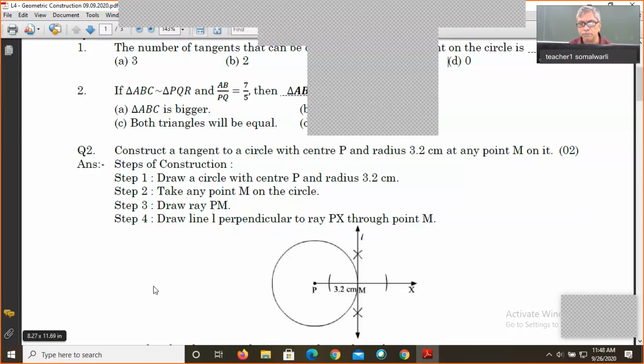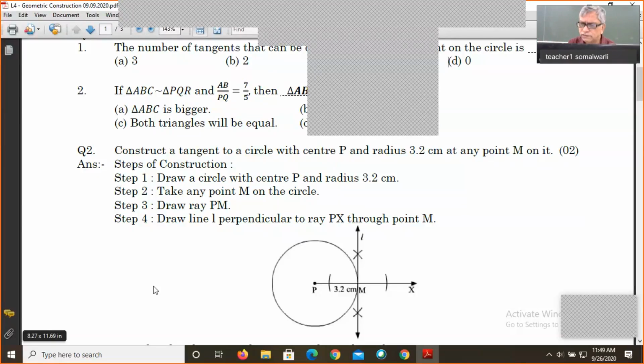That is ray PM. We drew ray PM, and afterwards draw a line perpendicular to PX. Now, my question is, I have told you how to draw the perpendicular, but how can we say that line L is the tangent only?